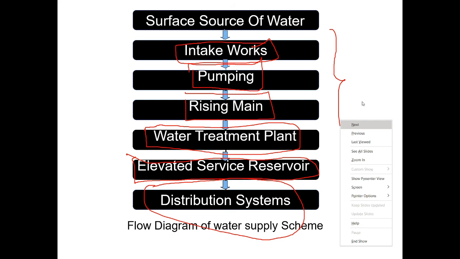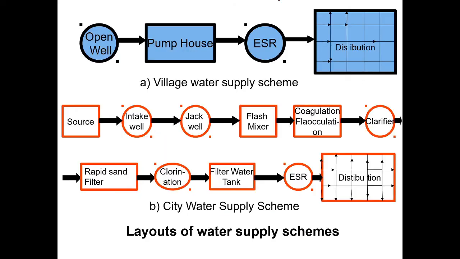If you take the layout of a water supply scheme, this is an important thing. Layout of water supply scheme: the first one is open well. Here I am giving one example. Here it may be an open well or river or stream or canal or lake. Whatever it may be, that will become the resource of the water. It may be a river also.